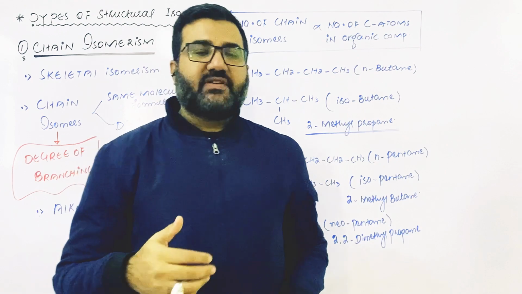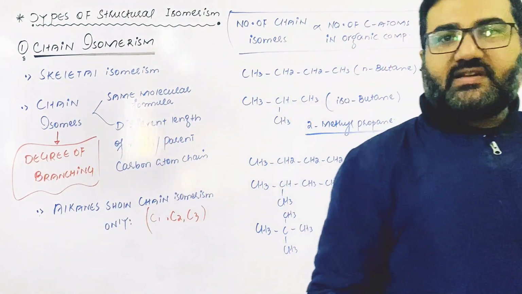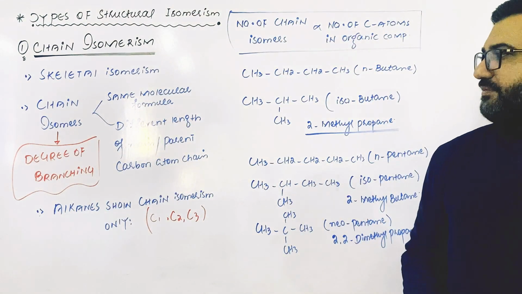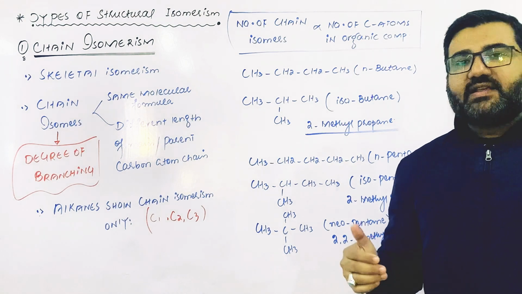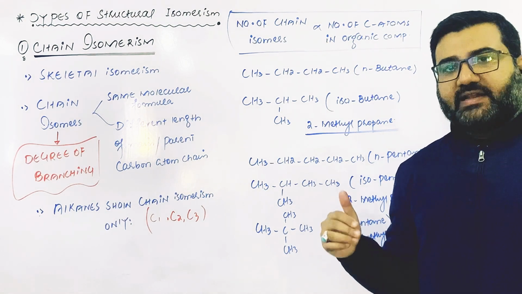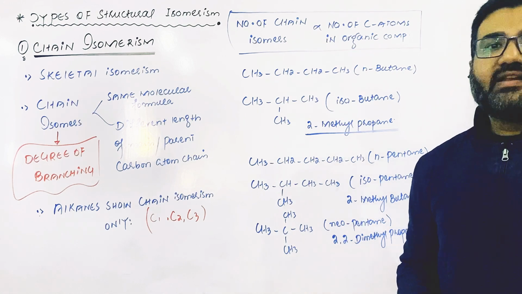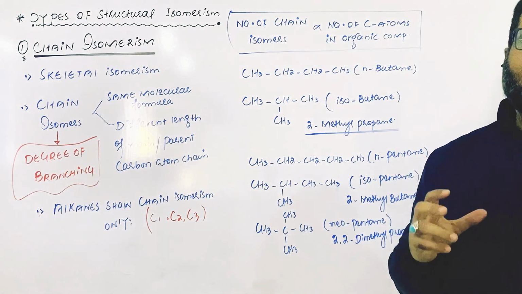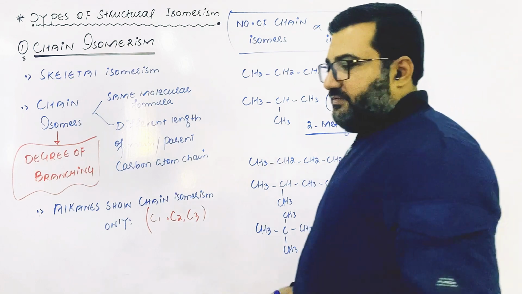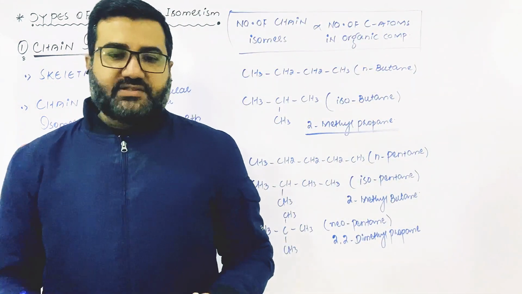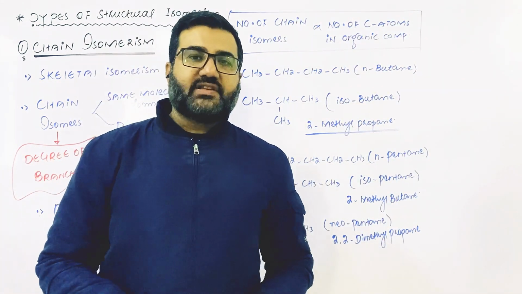Similarly, in case of hexane, there will be 5 chain isomers. In case of heptane, there will be 9. In case of octane, there will be 18. In case of nonane, there will be 35. And in case of decane, there will be 75 isomers. And when the number of carbon atoms reaches 20, then there are thousands of chain isomers of that alkane.